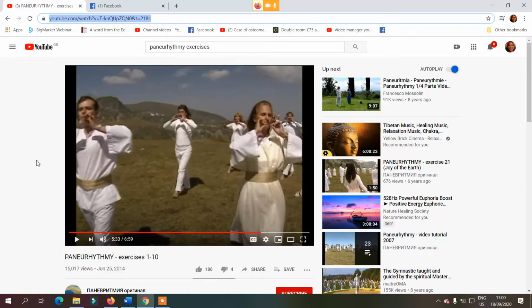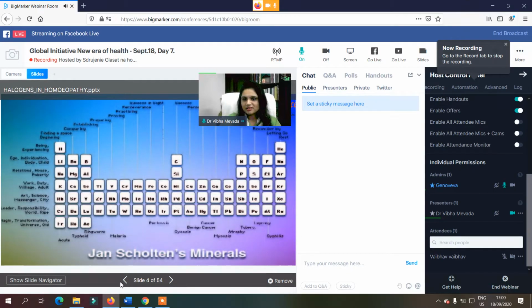If we see the same thing homeopathically, we can see Jan Scholten's mineral chart here. The mineral kingdom is presented here. So here the 17th column again represents the halogen group. You can see here fluorine, chlorine, bromine, iodine, and astatine. So all these are under the halogen family.